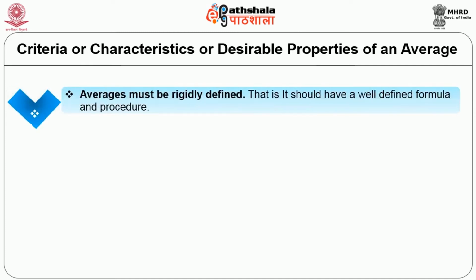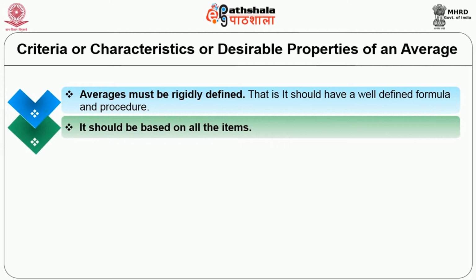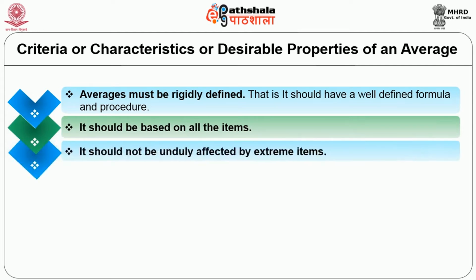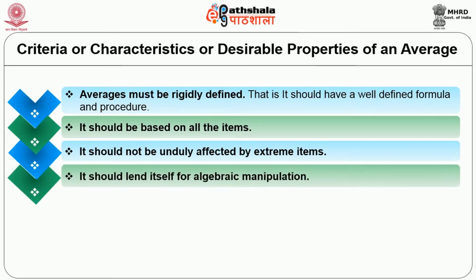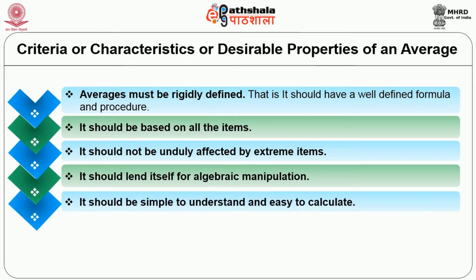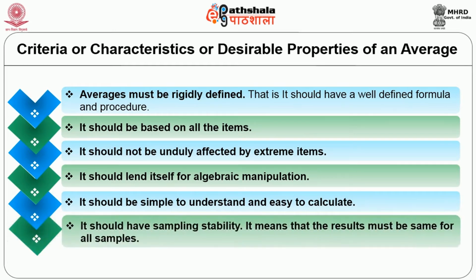Firstly, average must be rigidly defined, that is, it should have a well-defined formula and procedure. Secondly, it should be based on all the items. Thirdly, it should not be unduly affected by extreme items. Fourthly, it should lend itself for algebraic manipulations. Fifthly, it should be simple to understand and easy to calculate. Sixthly, it should have sampling stability. It means that the results must be same for all samples.